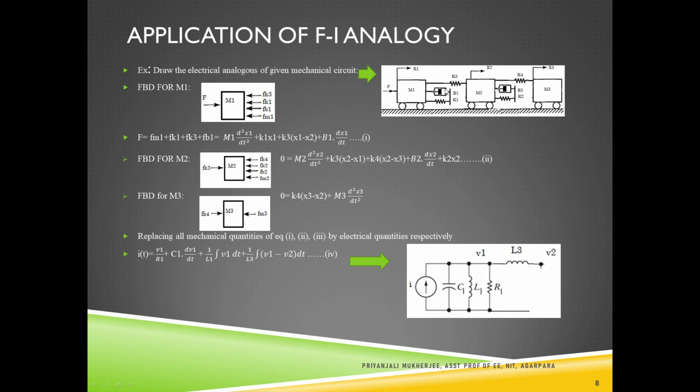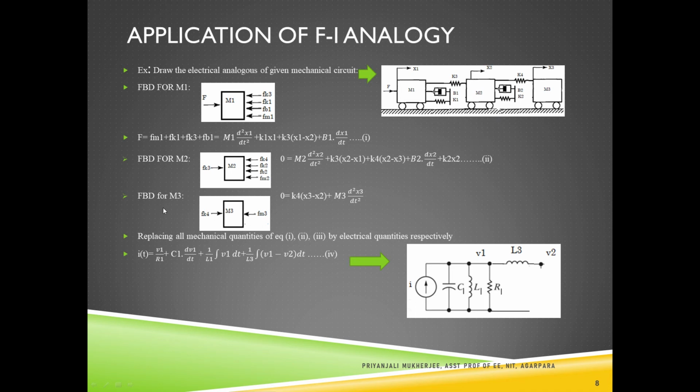As we consider K3, the displacement x2 is first considered and then the displacement x1, plus for K4 it will be K4 into x2 minus the next block x3, plus B2 into dx2 dt plus K2 x2. So we can write down this equation.